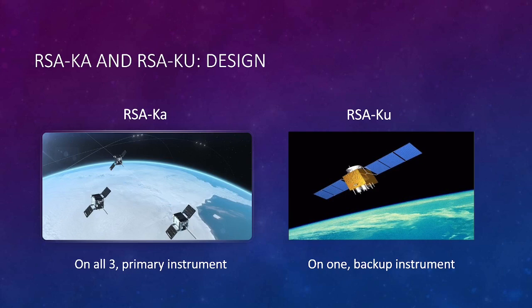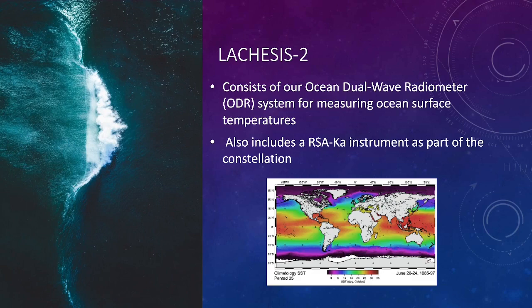We chose to design our primary sensor RSA-Ka as a Ka band altimeter, as areas of heavy rain are relatively uncommon, and our project has a huge focus on accurate measurements of sea levels. However, in order to provide consistent coverage, we also included a Ku band altimeter, RSA-Ku, on the Lachesis 1. Lachesis 2 will be equipped with RSA-Ka and an Ocean Dwell Wave Radiometer, ODR.